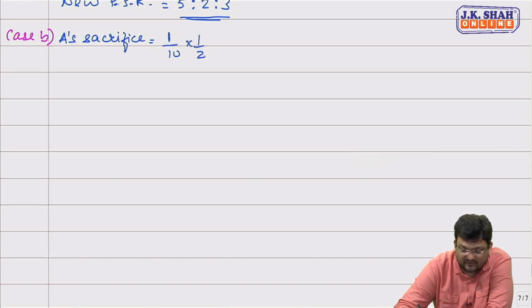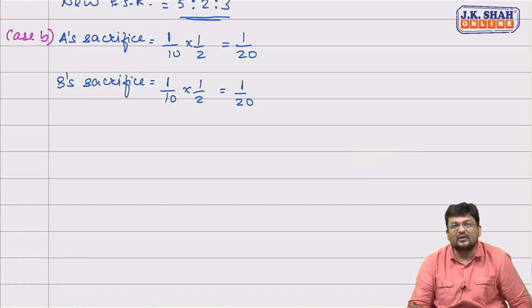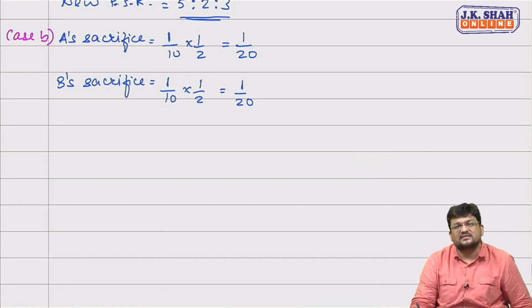So we need to divide 1/10 into equal parts. A sacrifices 1/20th share. B also sacrifices 1/10 into half, 1/20th share. So 1/20th and 1/20th is their sacrifice. Sacrificing ratio will be 1:1.